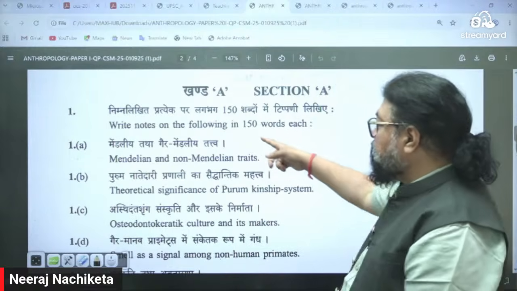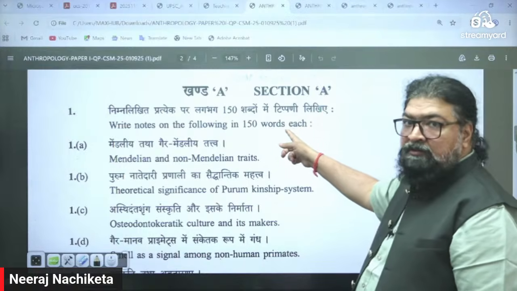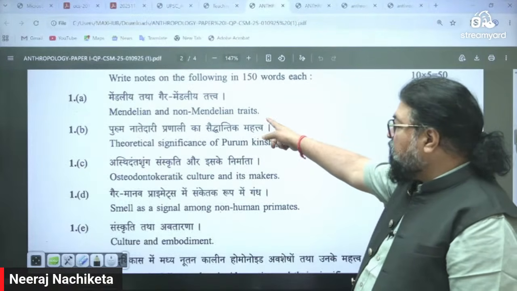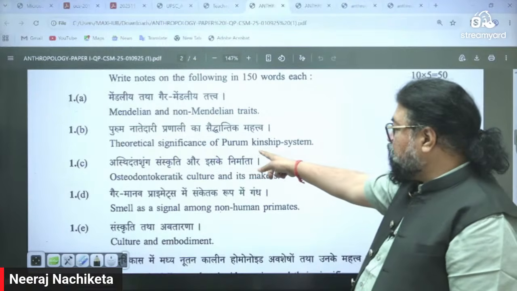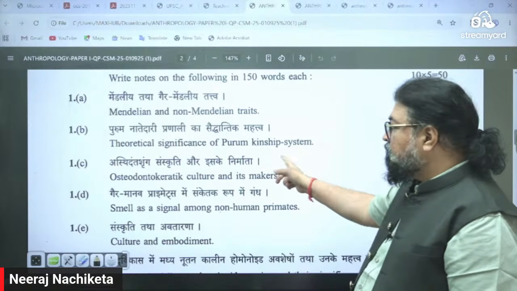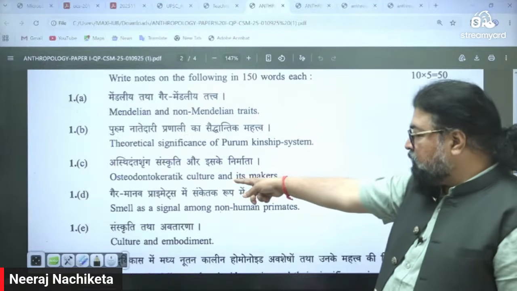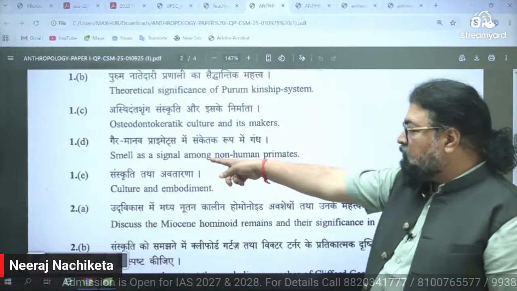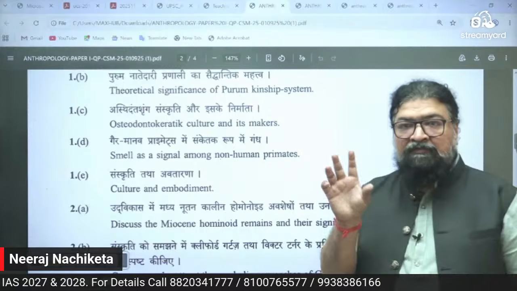Now if you look here, write notes on the following, 150 words each, 10-mark questions. See here: Mendelism, Mendelian and non-Mendelian traits, 1A. Then 1B, theoretical significance of the Param kinship system. This is a 2025 paper. Then Osteodontokeratic culture and its makers. See here, smell as a signal among non-human primates. Every 1 question will be 50 marks.